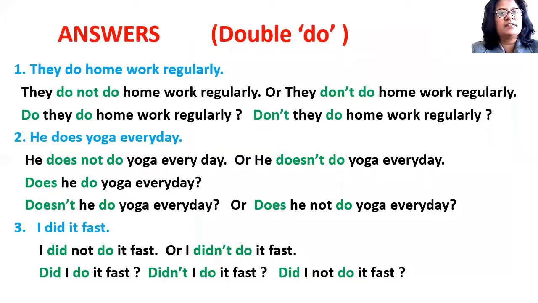The answers are here for you to check, and the hint is when do is used as main verb and the sentence is in simple present tense or simple past tense, then you will have to add another do to make it negative or interrogative. So please check your answers. You can pause the video and check your answers.